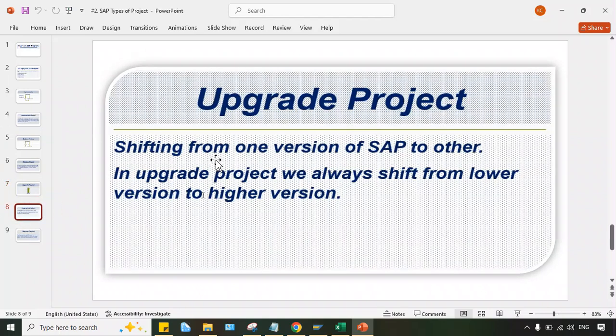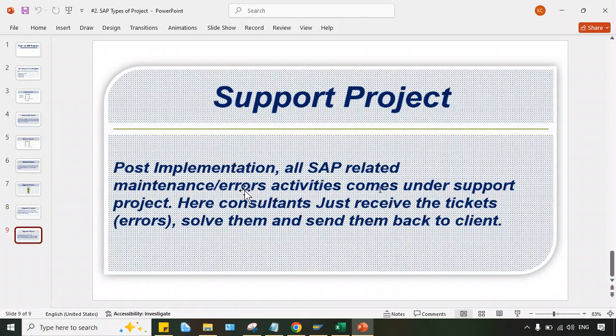If you talk about the definition, look here: shifting from one version of SAP to another. In an upgrade project, we always shift from a lower version to a higher version. Pretty obvious, guys. Now the last one is the support project. Look here, post implementation, which means after implementation, all SAP-related maintenance and error activity comes under the support project.